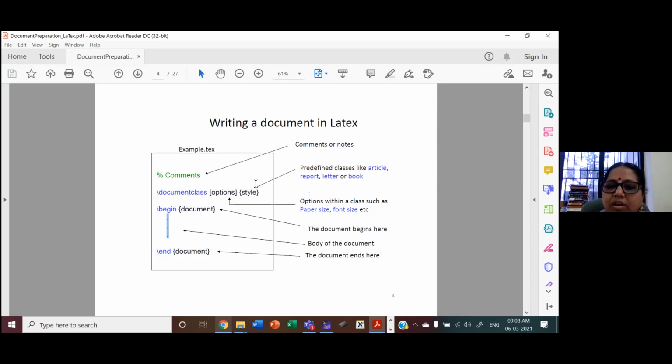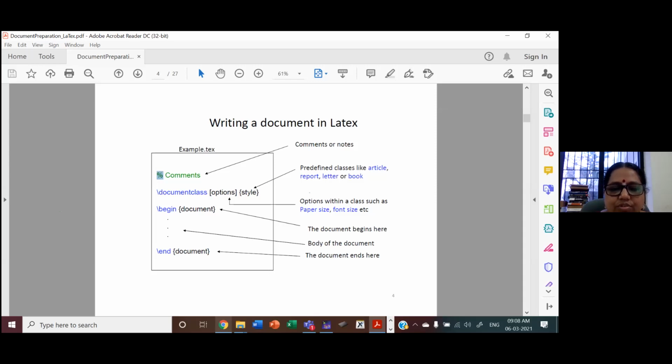Is it an article or report or letter or book you are specifying here? And what are the different formatting options like paper size, font style, all that you are representing here. And if at all you want to have a comment which does not appear as content, you can give it with a percentage sign. Like when you type the contents and something you want to delete, you need not delete it, just comment it, so that later if you need that content, you can remove the comment.